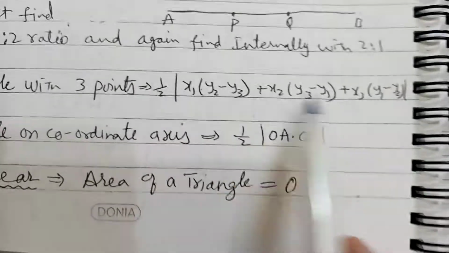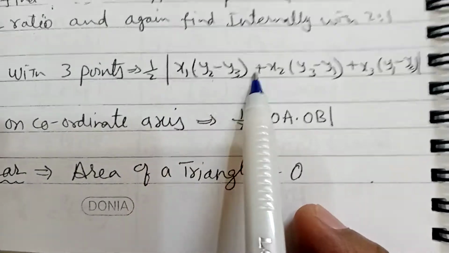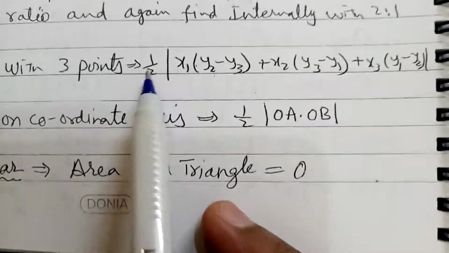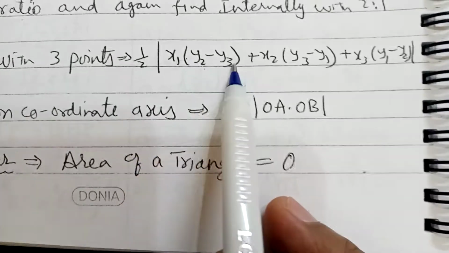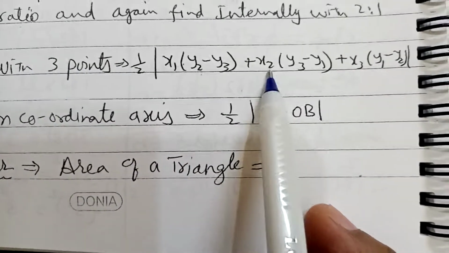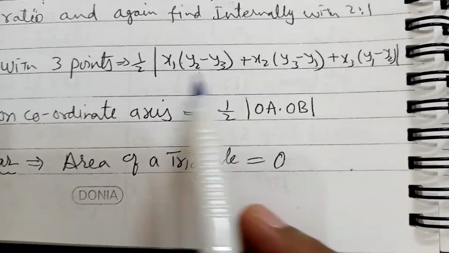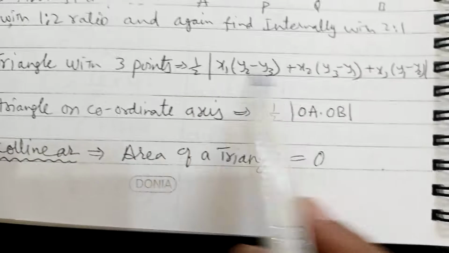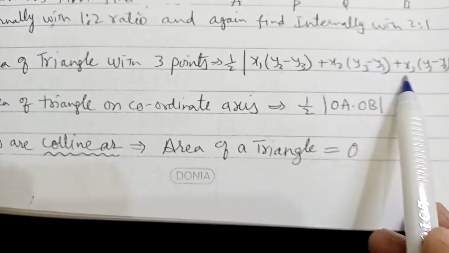You can easily remember it as: first write x1, x2, x3. See here it is 1, so (y2 − y3) means 1, 2, 3. Next 2, 2 means 3, 1. Here 3, 3 means 1, 2. Okay. As you wish, but the shortcut is to remember. Area of a triangle with 3 points.